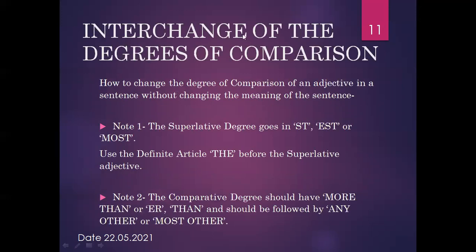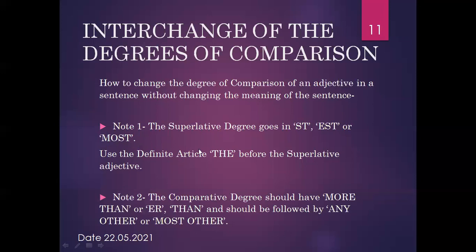So here are some interchanges of the degrees of comparison. How to change the degree of comparison of an adjective in a sentence without changing the meaning of the sentence. So it is note number 1. The superlative degree ends in ST, EST, or MOST.